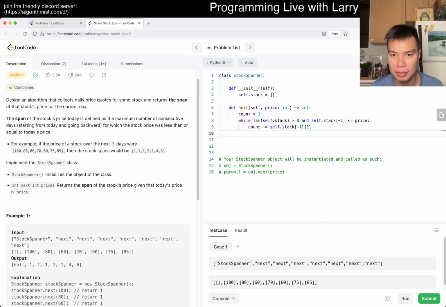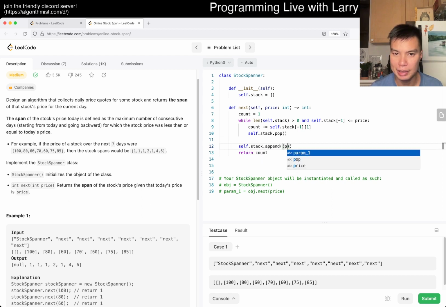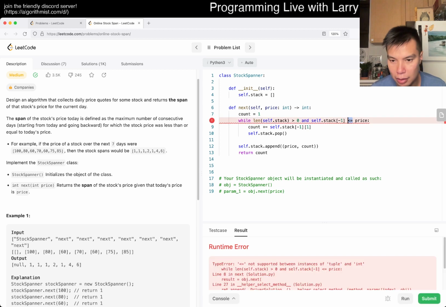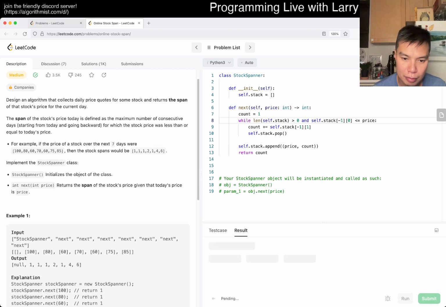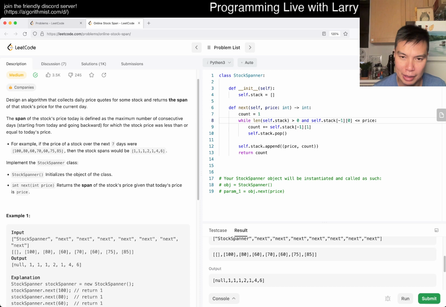And then stack.pop, and then we return count. Of course, we have to push price and count. I think that's it. Maybe I'm off by 1 on the equal sign, but I think this is roughly right. Okay, forgot to do that. Yep, looks okay. Let's just give it submit.